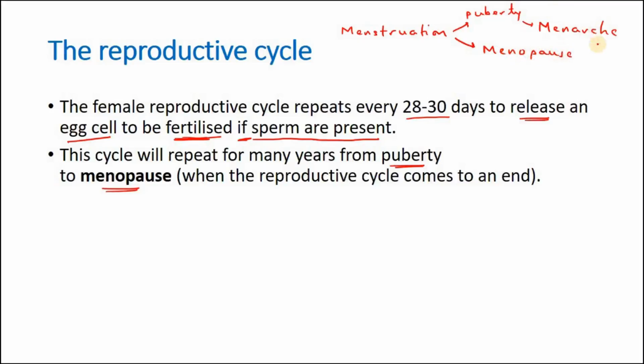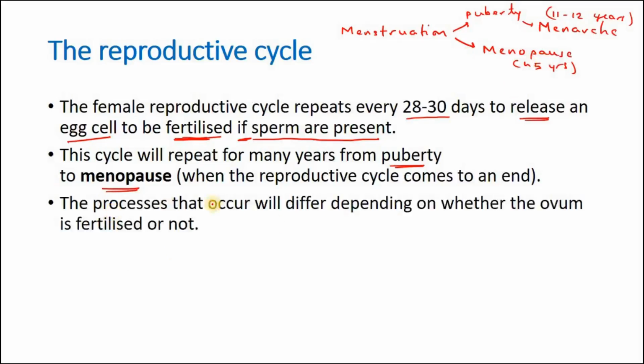So approximately around 11 to 12 years of age, menarche occurs, means the menstrual cycle starts, and around 45 years of age, the menstrual cycle will stop. So menstruation stops. That is called menopause. After this period, the female is not able to have children, because now the egg is not released.